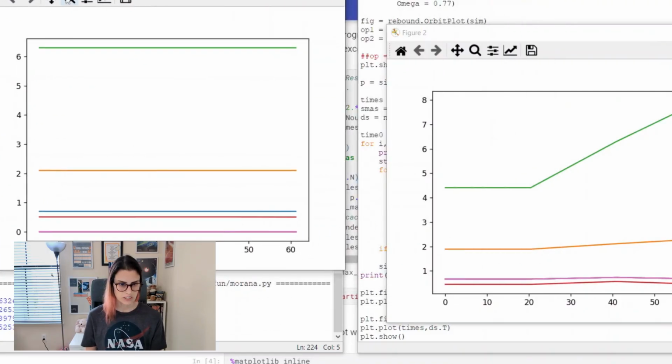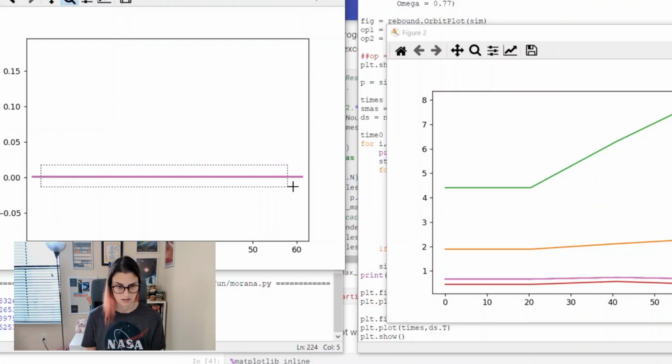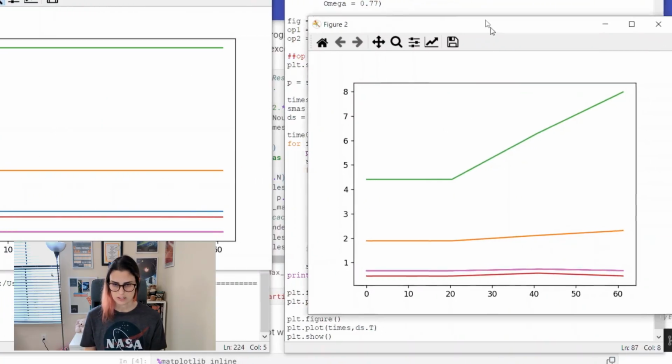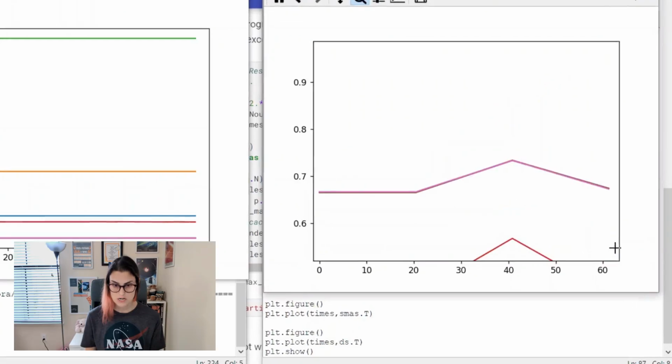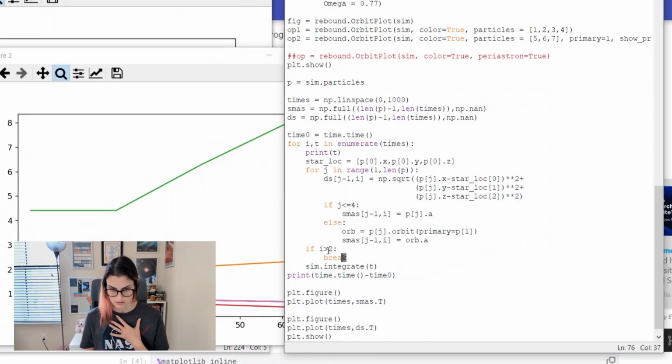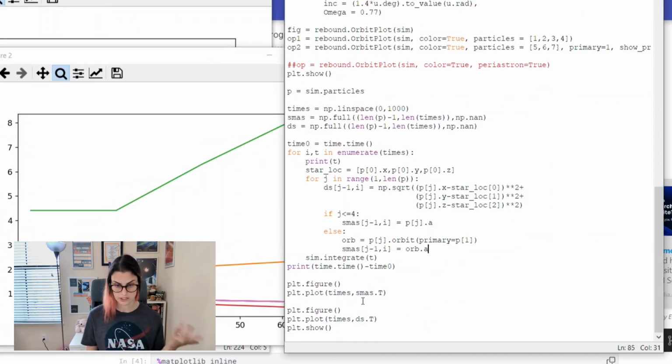So here we can see the semi-major axes, the actual ones. So this is relative to the planet for our moons down here. Beautiful. And we can see their distances, which if we zoom in, yeah, okay. And now we only did that for 2 time steps. So let's get rid of that and actually run this and just accept it's going to take forever.